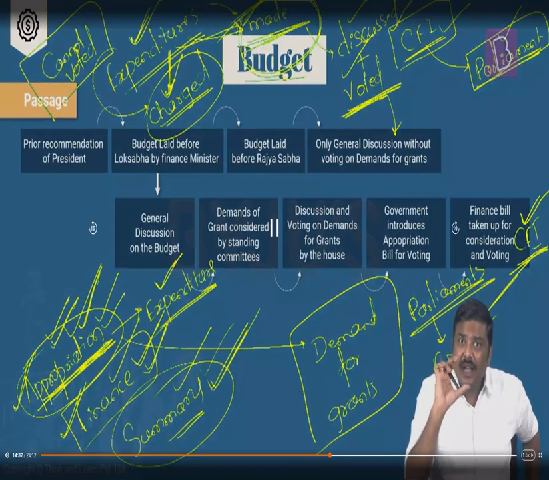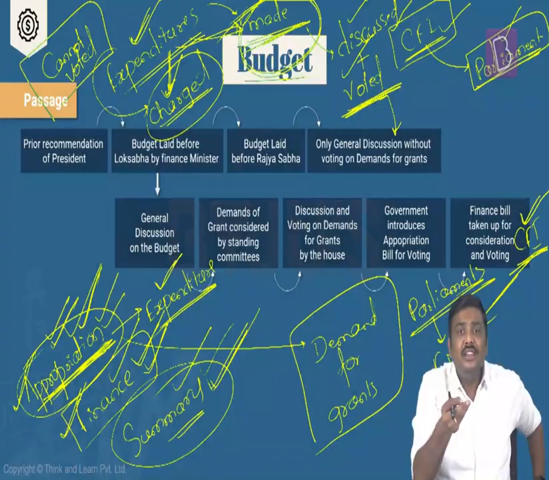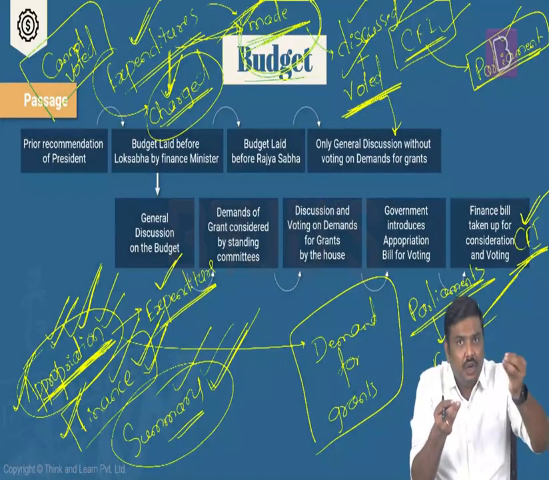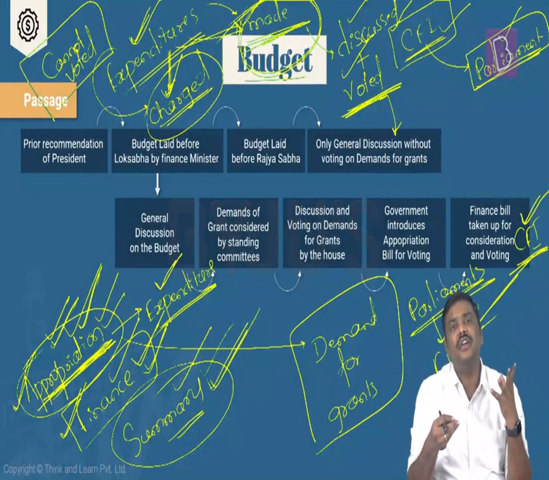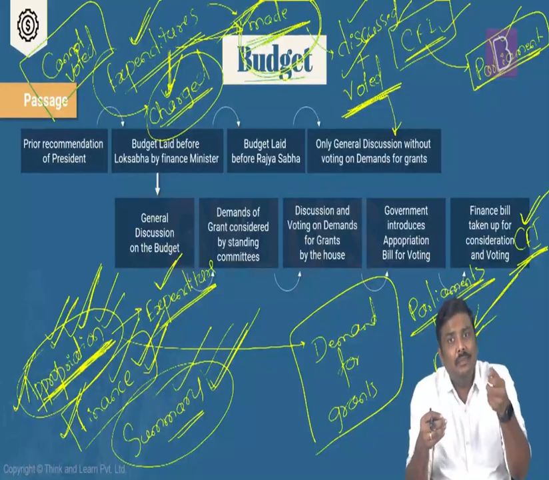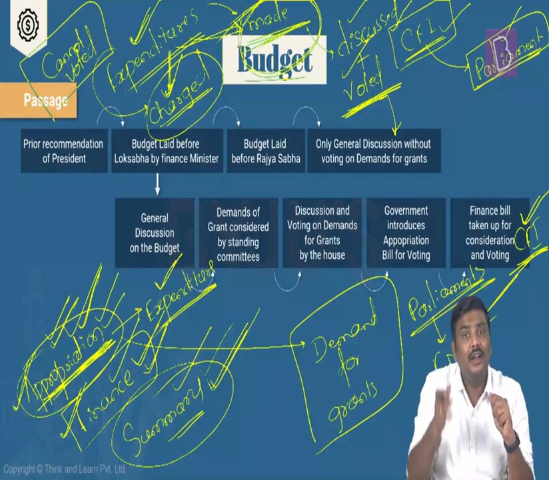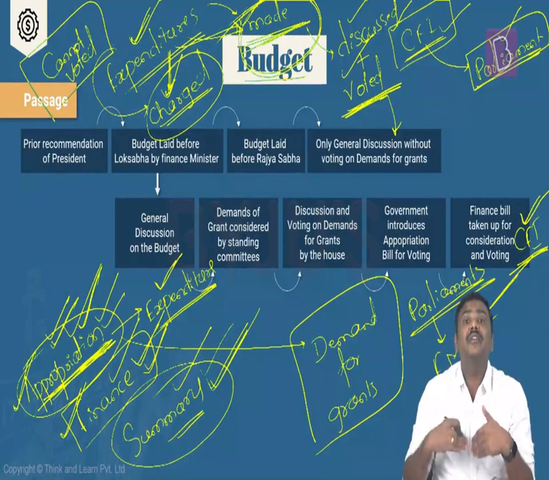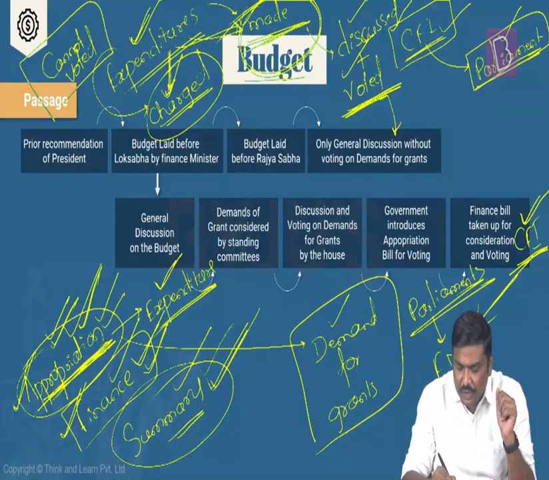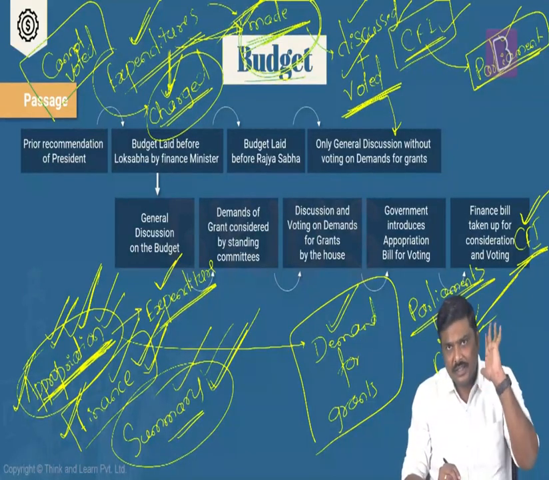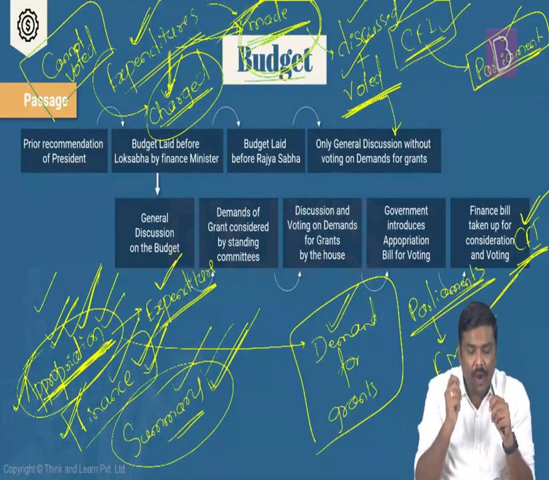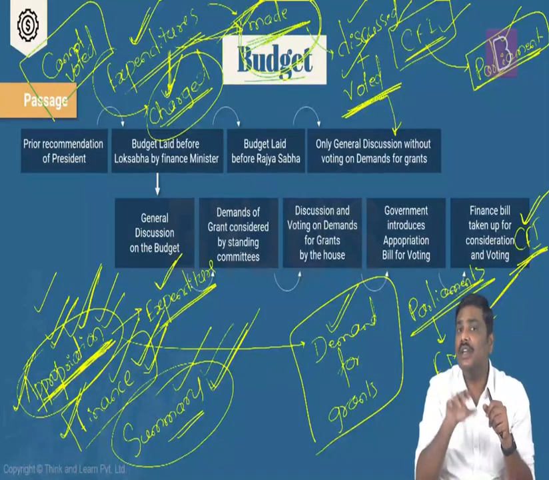And these particular demands essentially mean what? The finance minister is demanding withdrawal of the funds from the Consolidated Fund of India. Is it okay? There is a demand for withdrawing or taking the money out of the Consolidated Fund of India. These demands which are given by the finance minister are essentially referred to as demand for grants. Done? So these are some of the important basic points that you need to understand in the context of the budget.